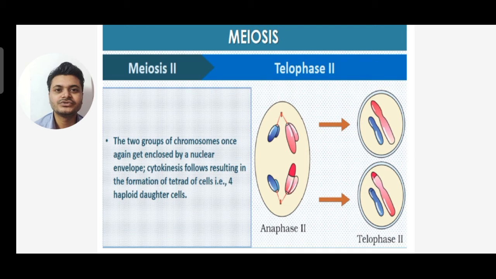Next is telophase 2. The two groups of chromosomes once again get enclosed by a nuclear envelope. Cytokinesis follows, resulting in the formation of a tetrad of cells, that is four haploid daughter cells.